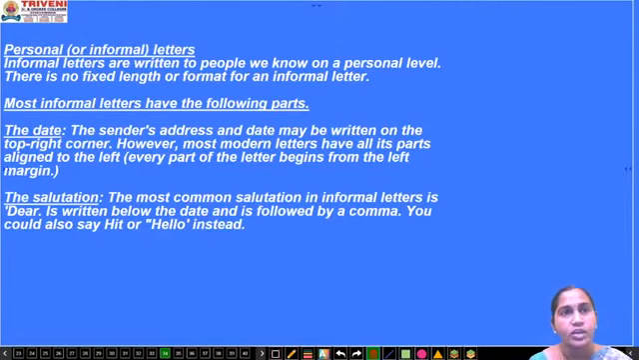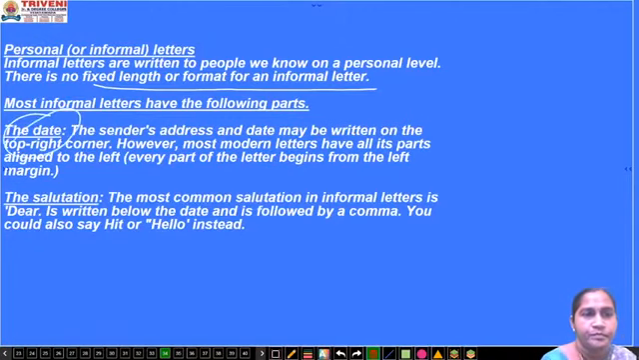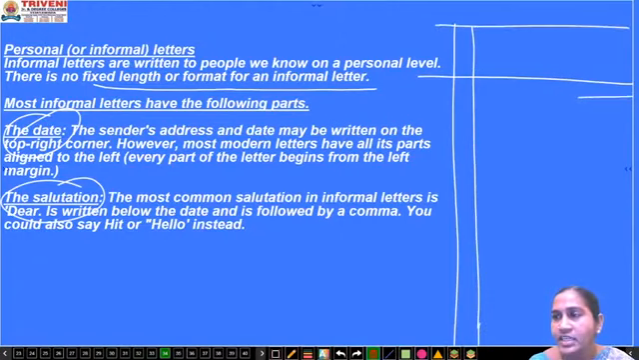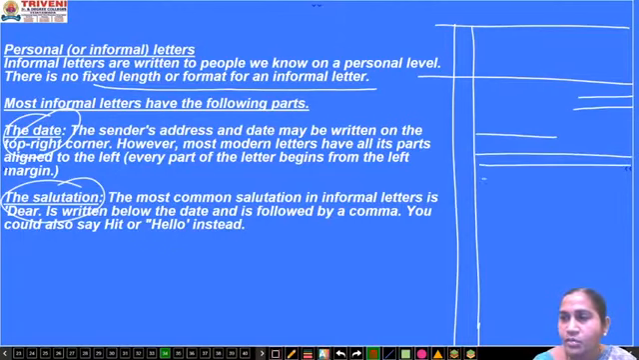Now see this one, personal or informal letters. Informal letters are written to people we know on a personal level. There is no fixed length or format for an informal letter. Most informal letters have the following parts: the date, the salutation. Suppose you are writing a letter to your friend. Then you can write the date and the place here. Then you can go with dear so and so. Then immediately you can go with the body of the letter.